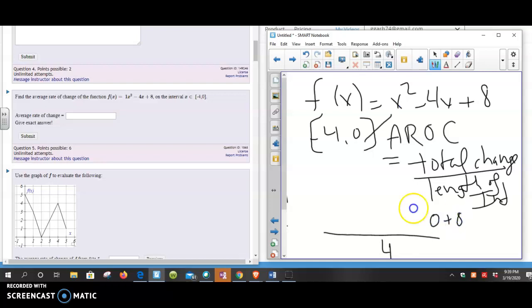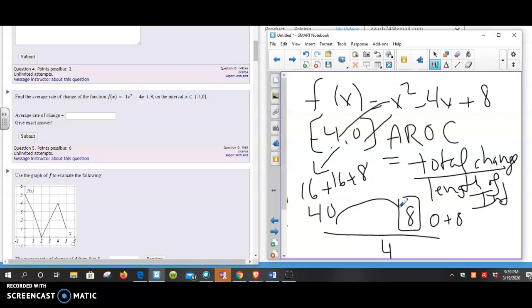So I'm at position 8 when it comes to 0, but I have to try -4 and see what value that gives us. So we put -4 in there, and we're going to get 16. Careful, it's a minus there, so it's going to be plus 16 plus 8. So that's a larger number. So it's 32, that's 40. So it looks like we go from a 40 to an 8